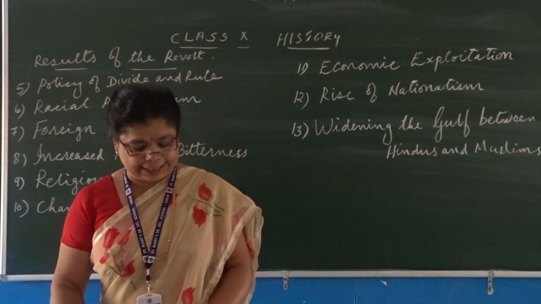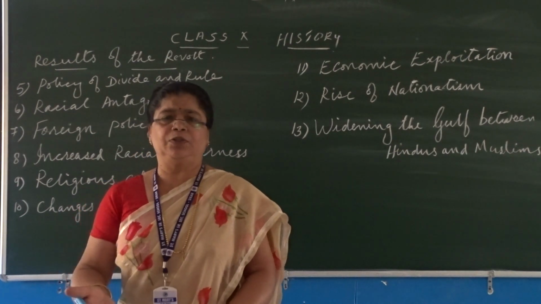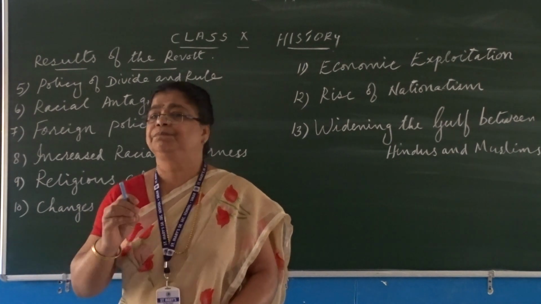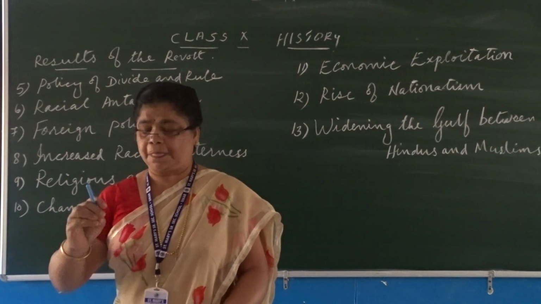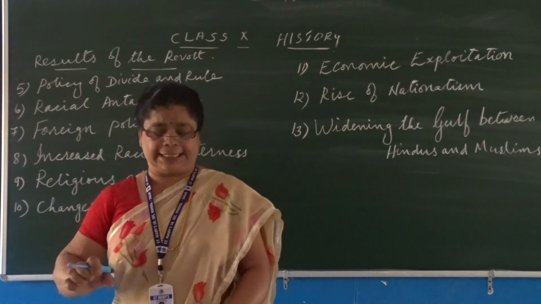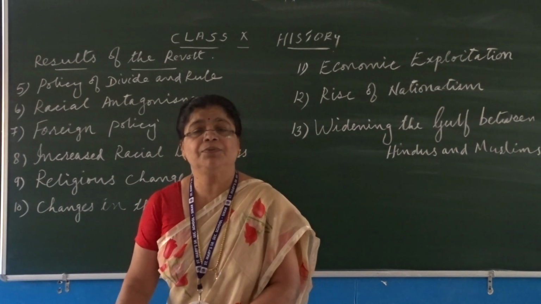Now moving to the nature of the revolt of 1857. I have already told you in the beginning of the lesson why the revolt is known as the first war of Indian independence and the Sepoy Mutiny. The Indian historians have hailed this revolt as the first war of Indian independence.